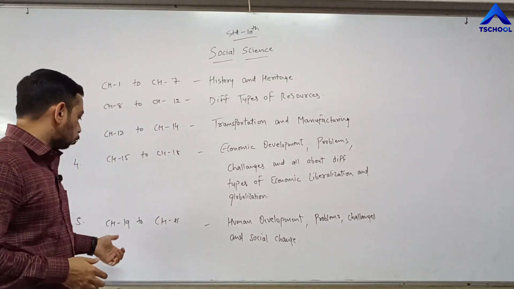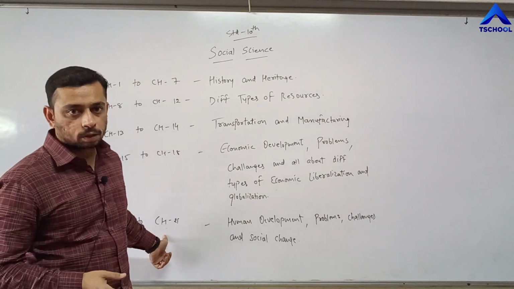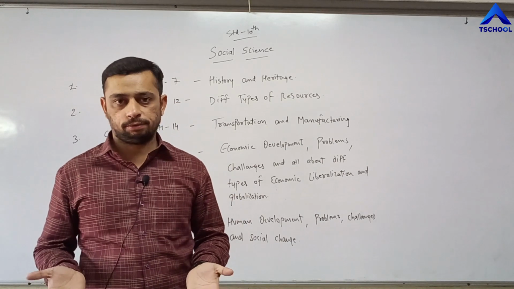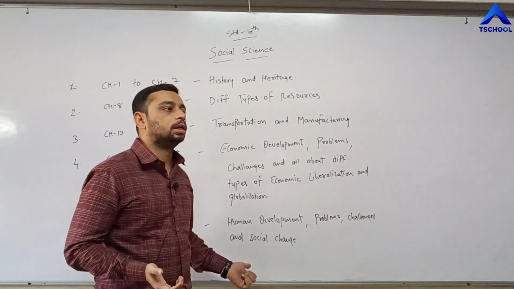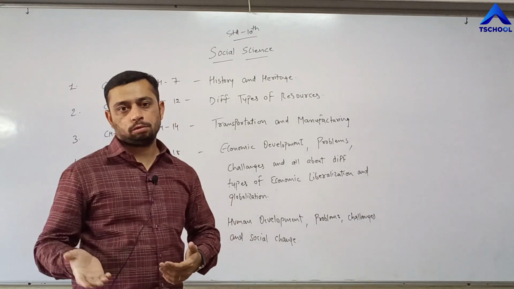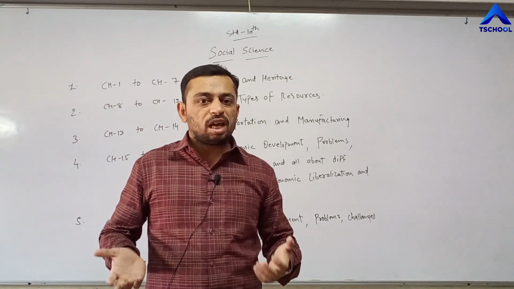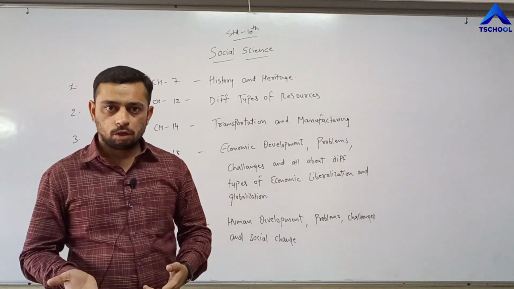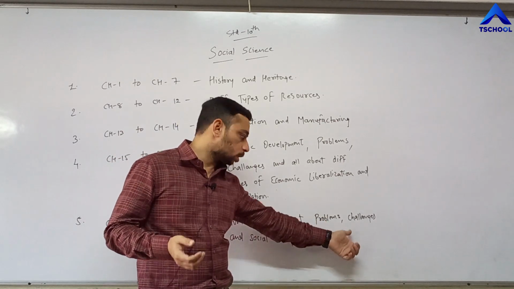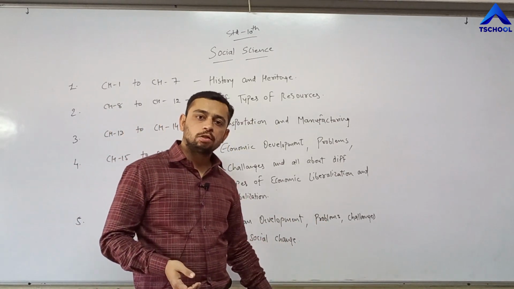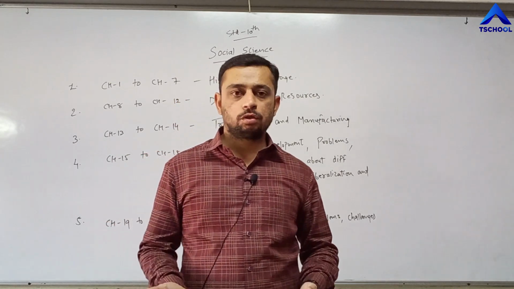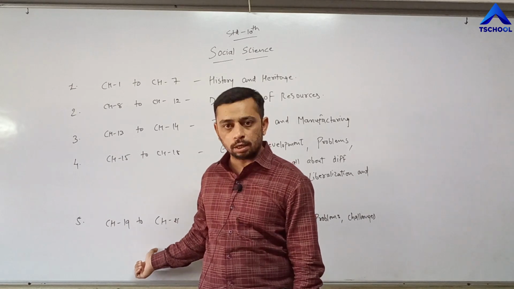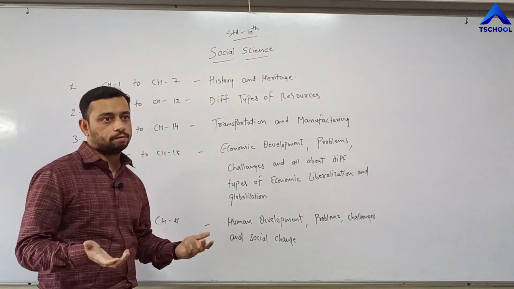And the last, that is chapter number 19 to chapter number 21, is all about human development. How we develop ourselves, that is what we are going to learn in the last 3 chapters. As you grow old, the maturity level rises. The same happens with the country. We are developing ourselves. So while we develop, what are the problems, what are the challenges, what are the social changes that are taking place? All these things you are going to learn in the last topic, chapter 19 to chapter 21, that is all about human development.